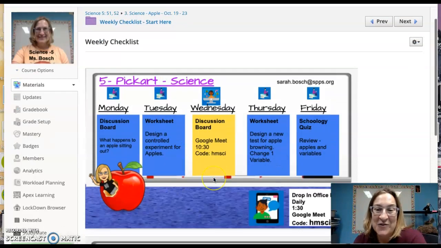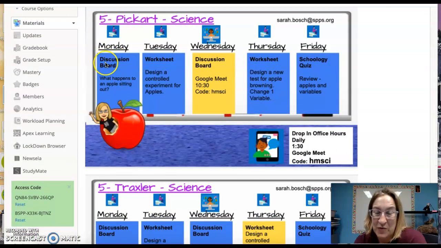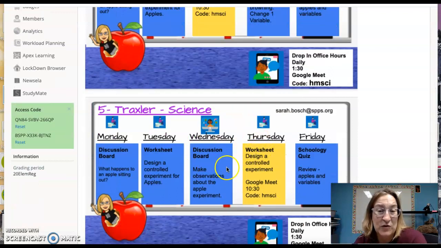So again, here's our overview for the week. We have a discussion board, and it's due that day. You have a worksheet on Tuesday, discussion board Wednesday, worksheet on Thursday, and Schoology quiz Friday. And we will use our Google Meet to really talk about how those variables are affecting the apples. And Ms. Traxler's class will use your Google Meet on Thursday to do the same thing.